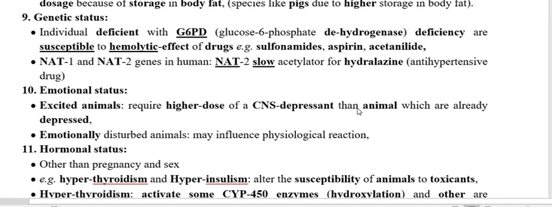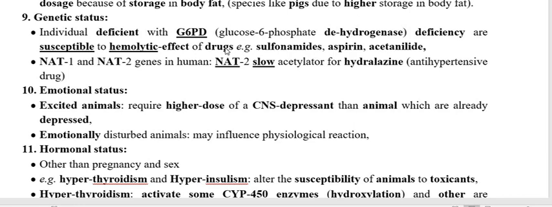Now we go through another host factor, and that is the genetic status of the animal. Take the example of one enzyme, glucose 6 phosphate dehydrogenase. This enzyme participates in the maturation of red blood cells, so if the enzyme is lacking, the RBC is not fully mature.